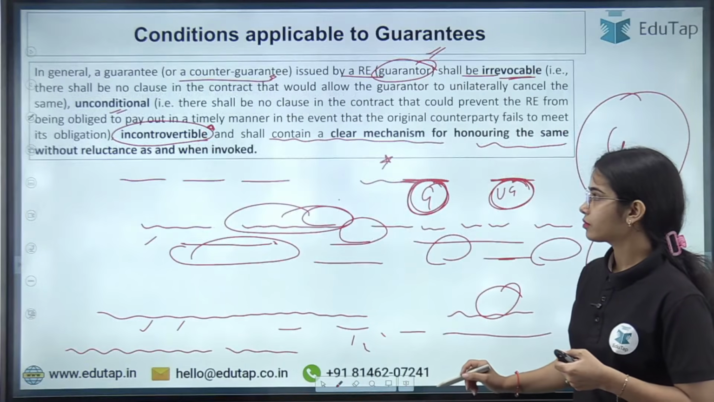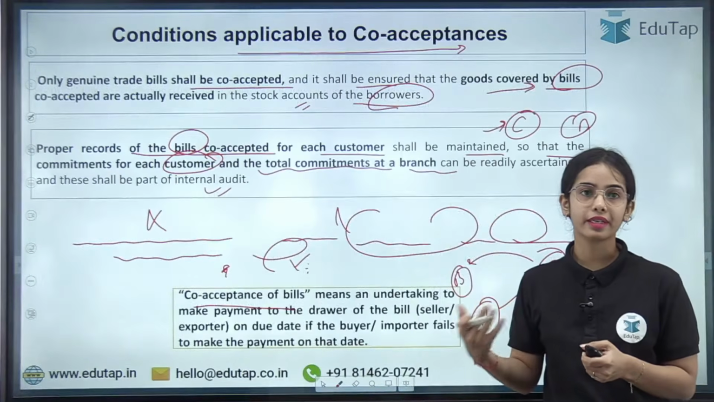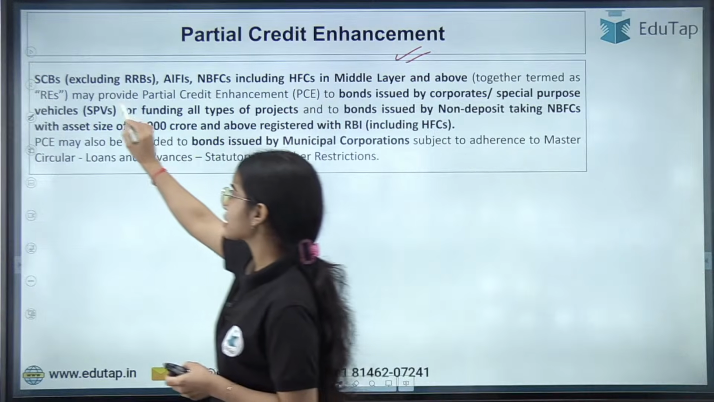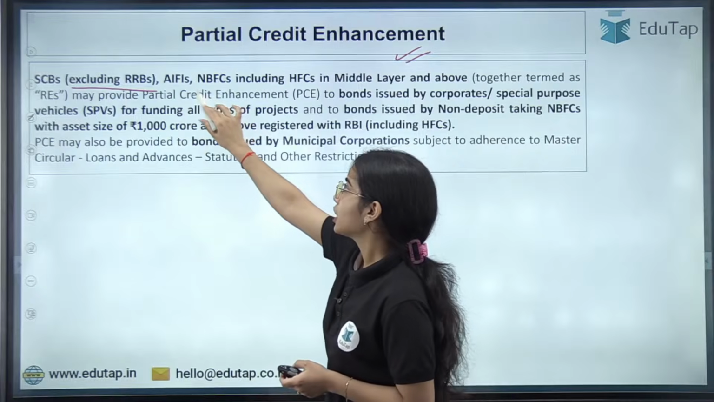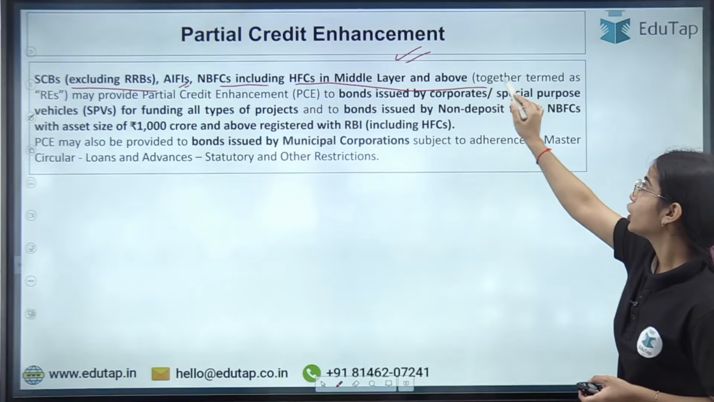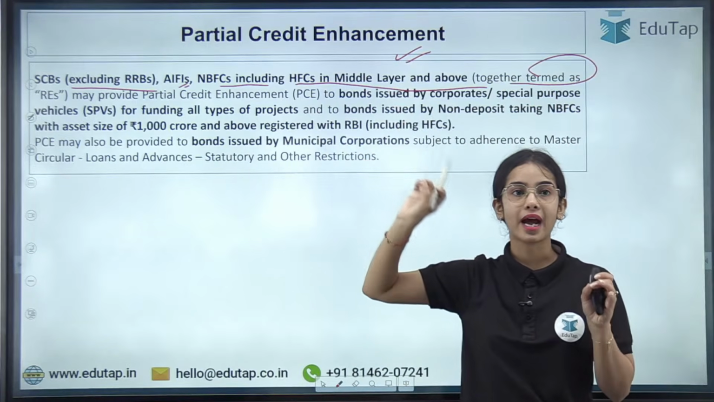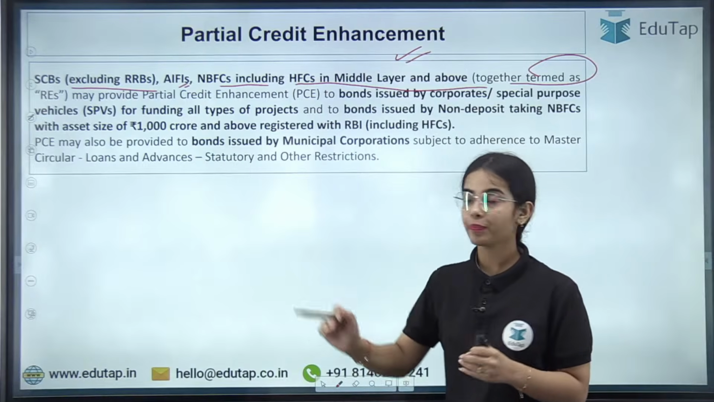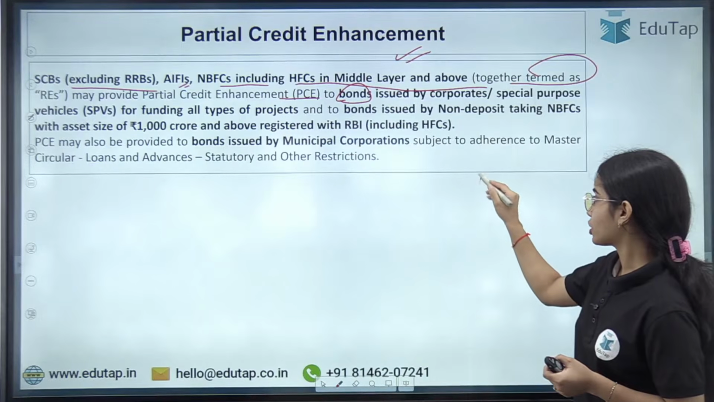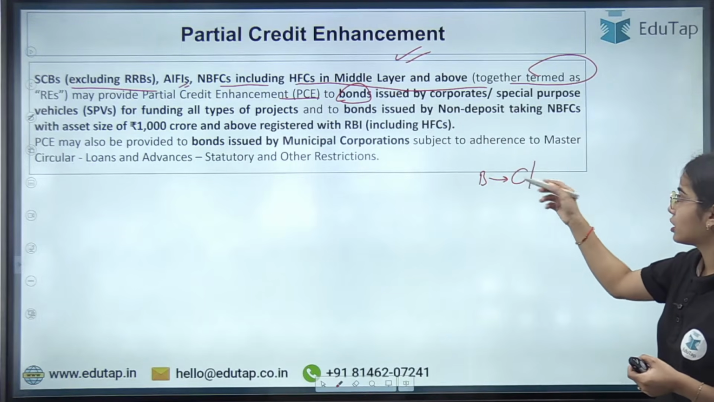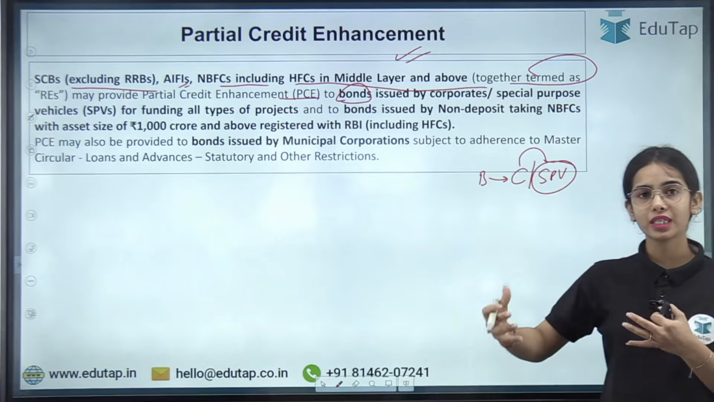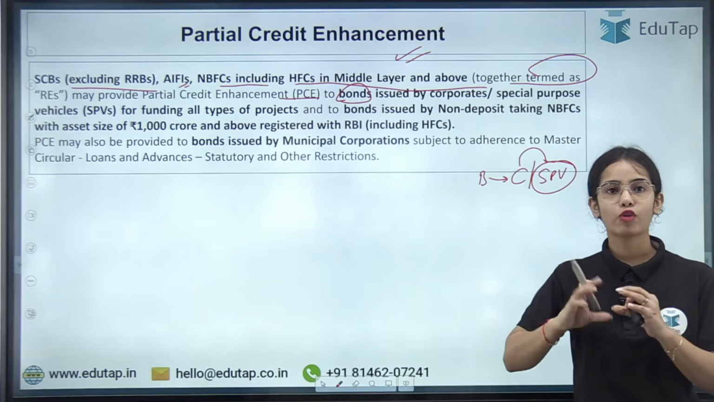Okay, now let's understand partial credit enhancement. What does this mean and what is the applicability criteria? For partial credit enhancement, the scheduled commercial banks excluding the RRBs, all India financial institutions, and NBFCs including housing finance companies in middle layer and above are together the regulated entities that may provide partial credit enhancement to bonds. Partial credit enhancement can be provided for bonds that are issued by corporates or special purpose vehicles, that is, some subsidiary that is opened by the corporates for a particular project.